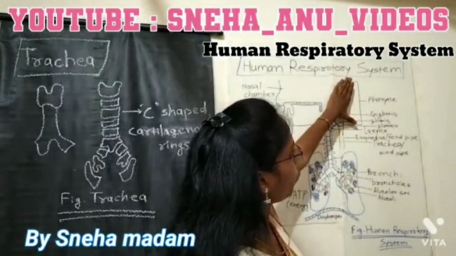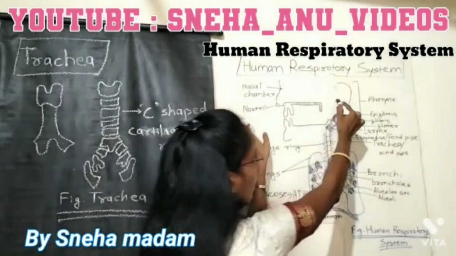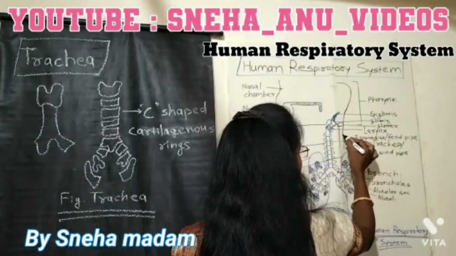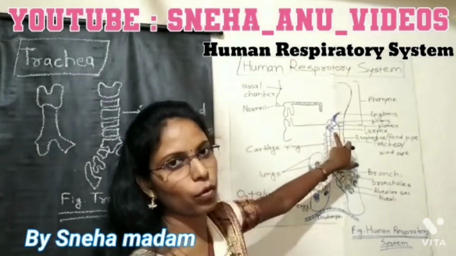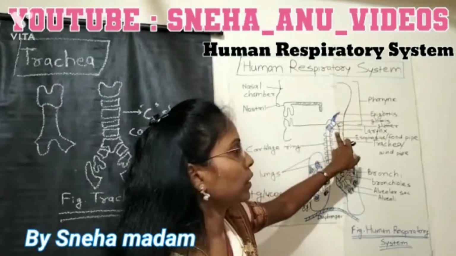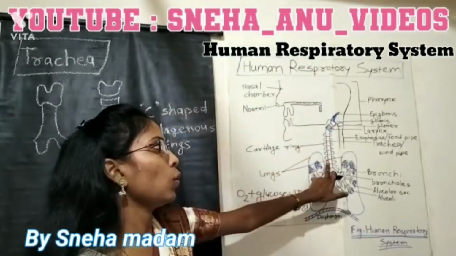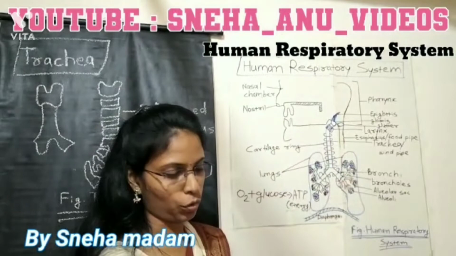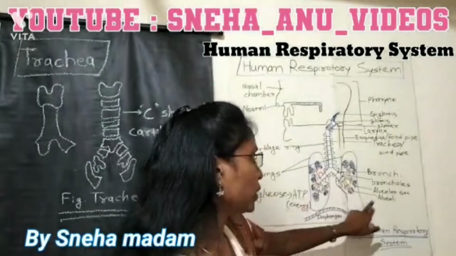Air goes downward from the pharynx to the larynx, then to the trachea, a pipe-like structure, then to the lungs, the left lung and right lung, and lastly to the alveoli.